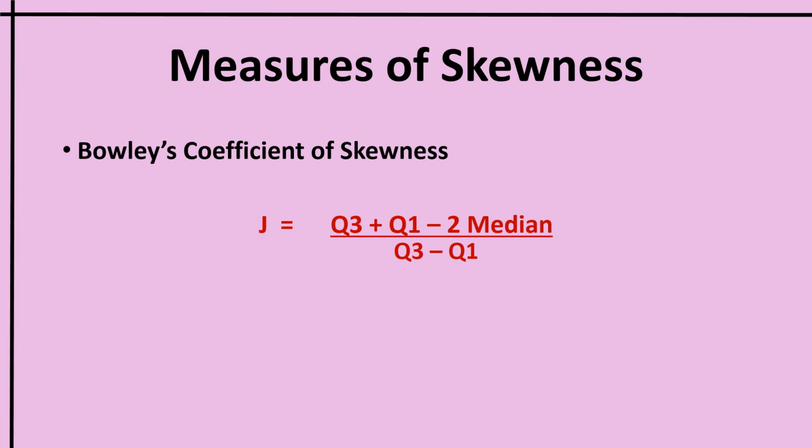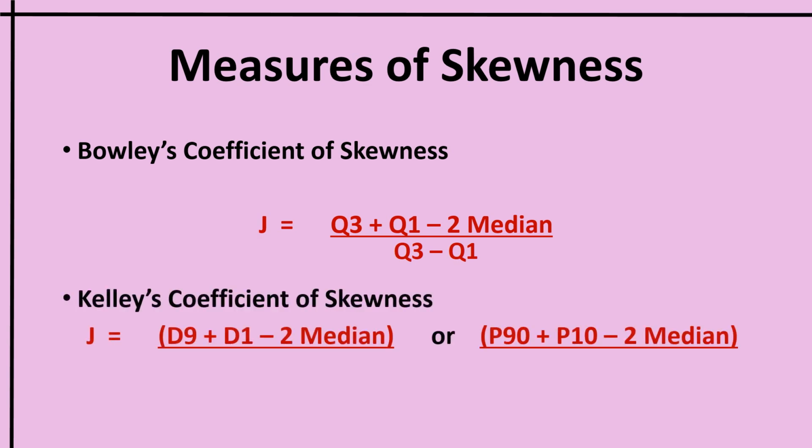And another formula is contributed by Kelly. Kelly's coefficient of skewness: here J is equal to D9 plus D1 minus 2 median divided by D9 minus D1. This formula is based on deciles. So 9th decile plus 1st decile minus 2 median divided by 9th decile minus 1st decile.